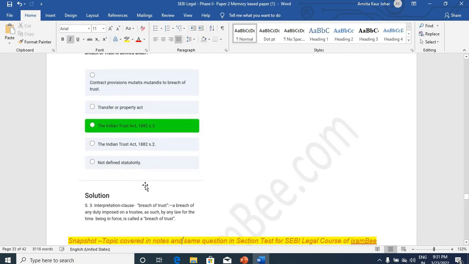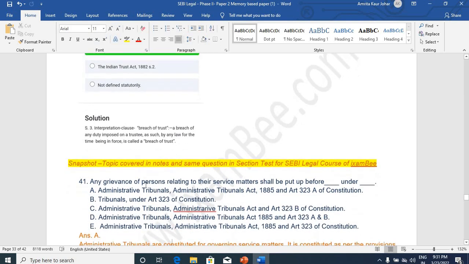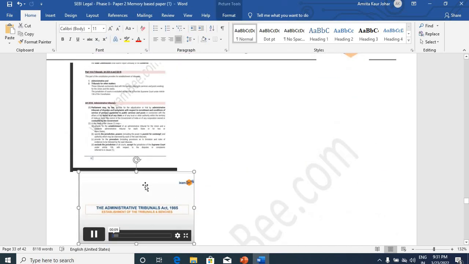We have covered breach of trust concept as a very important concept and a questionable area from Trust Act. Many students had come to us कि Trust Act में से क्या prepare करें, and we have successfully guided them on this point.